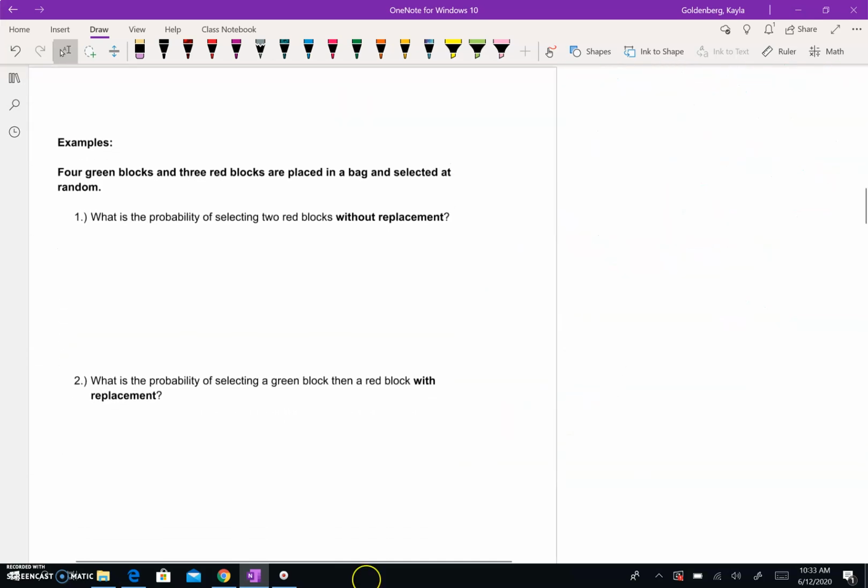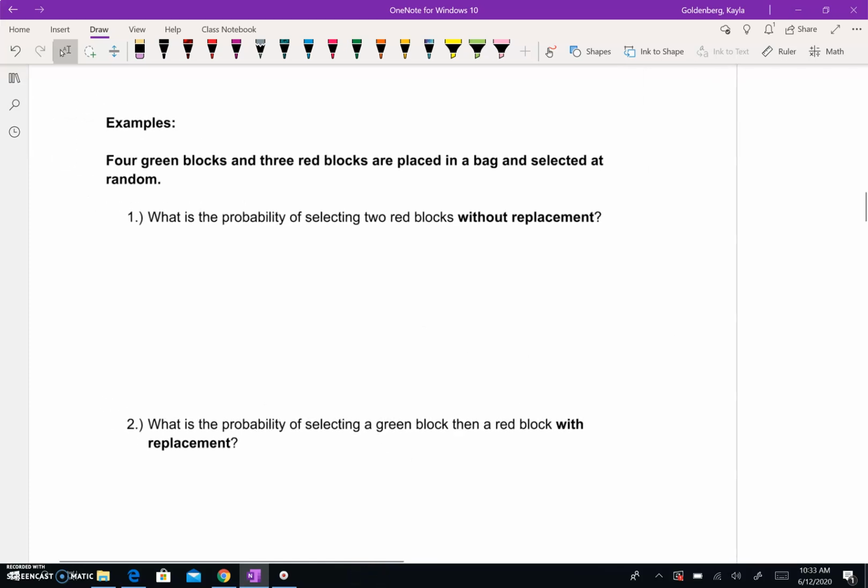So here are some examples where we can really see what the word replacement means, and I think this is really the best way to understand the term, is to just do a couple examples. So 4 green blocks and 3 red blocks are placed in a bag, and you pick them at random. And you pick one, then the other. So maybe I'll put one at a time.